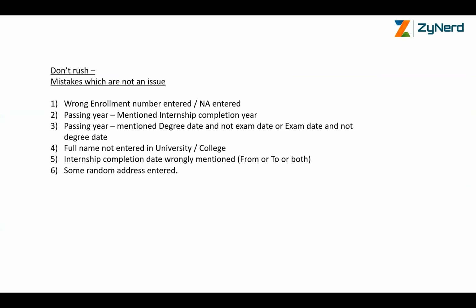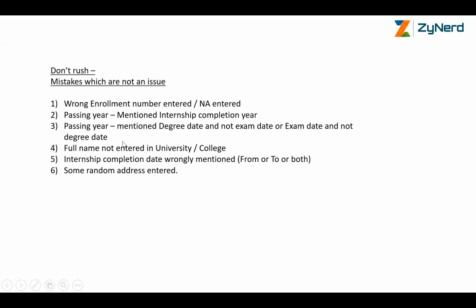I wrote my MBBS exam, I completed my internship in 2024, and I mentioned 2024 by mistake. No issues. Nobody even looks at this data. In your allotment letter, this will not come up. Only your allotment will come up when you take it up to the admission. No issues. Passing year, mention degree date and not the exam date.